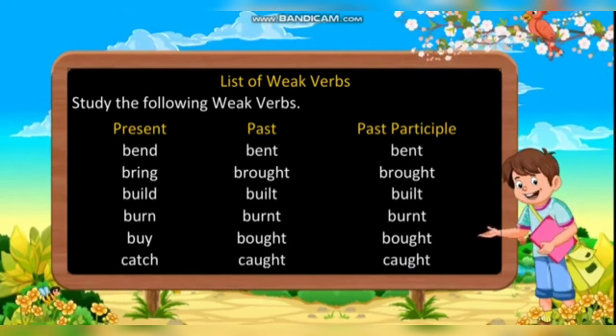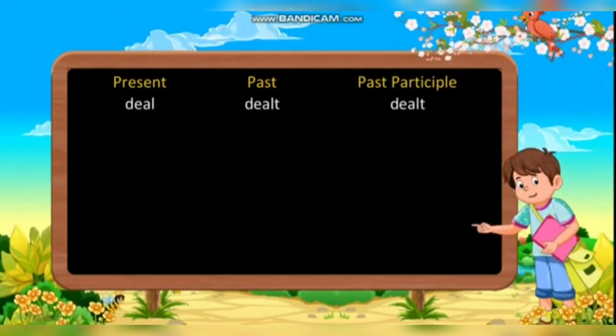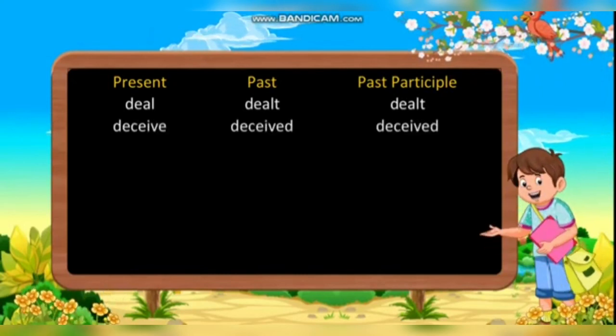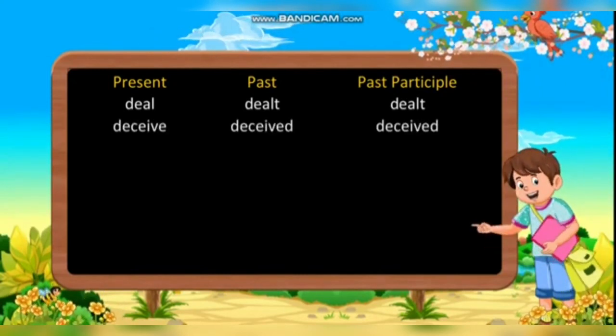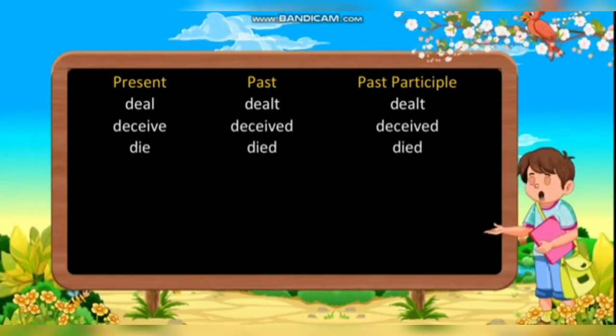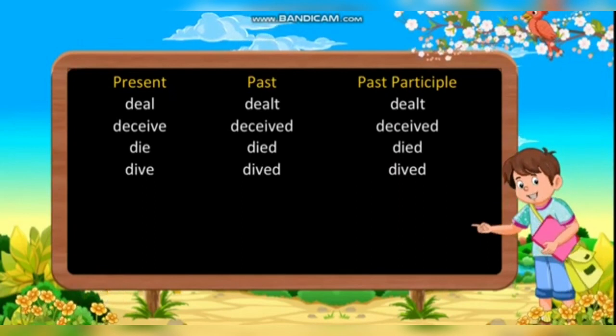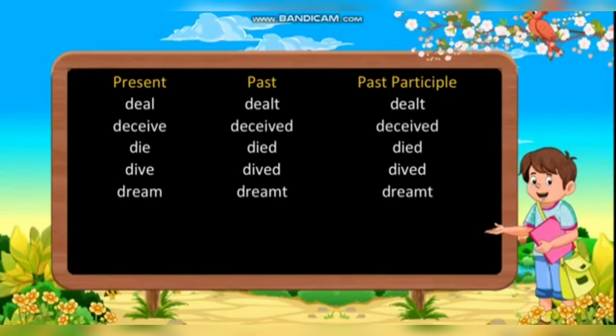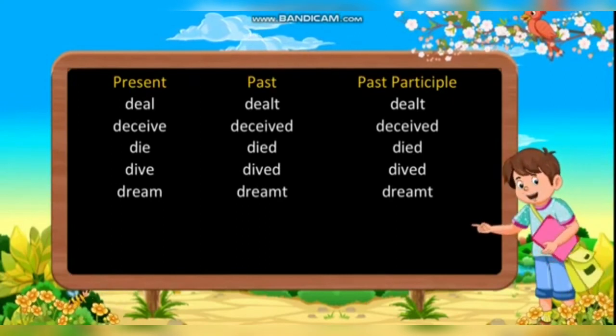Catch, caught, caught. Deal, dealt, dealt. Deceive, deceived, deceived. Die, died, died. Dive, dived, dived. Dream, dreamt, dreamt.